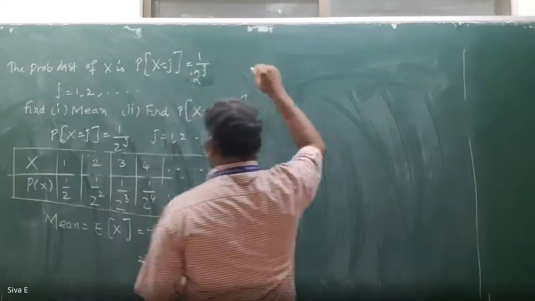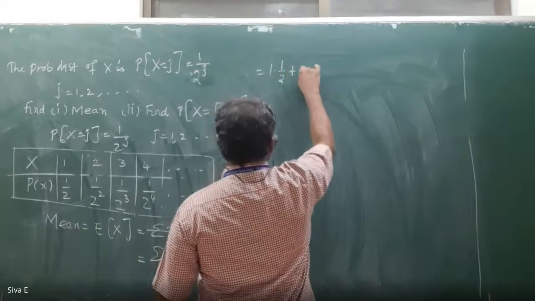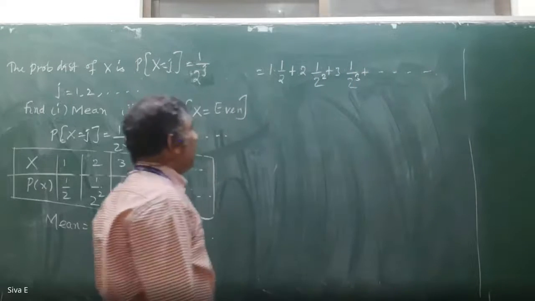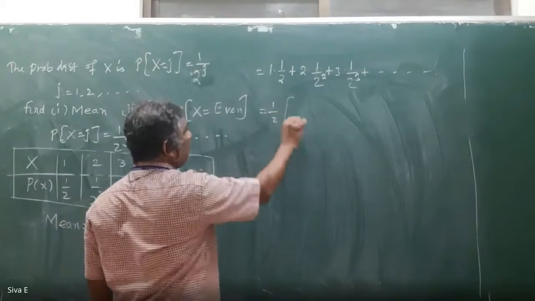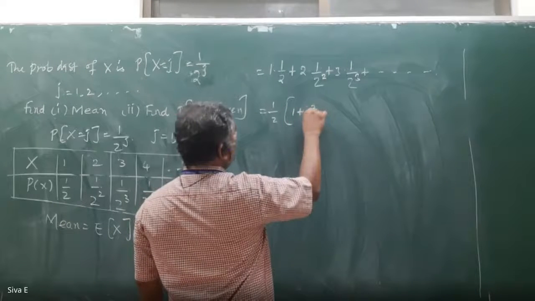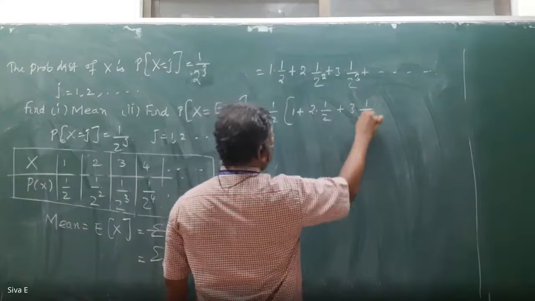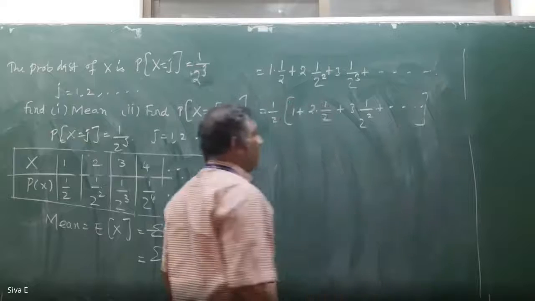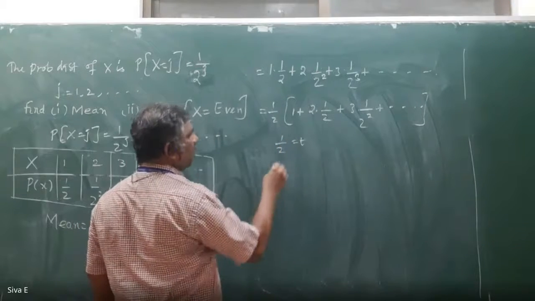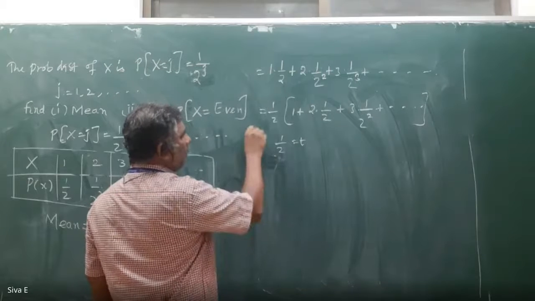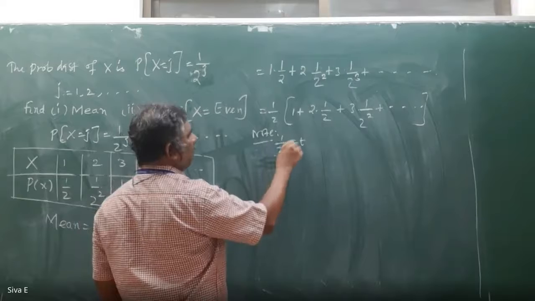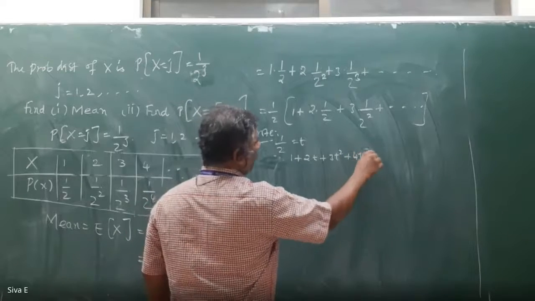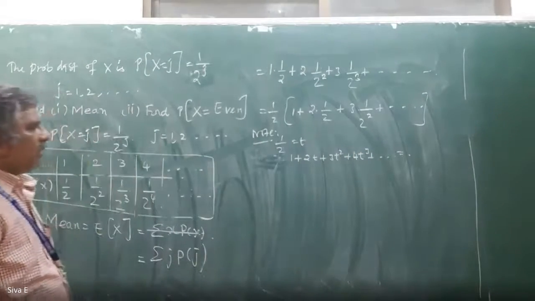Summation of j into p of j: the first value is 1 into 1 by 2 plus 2 into 1 by 2 square, plus 3 into 1 by 2 cube, etc. Taking 1 by 2 common: 1 plus 2 into 1 by 2 plus 3 into 1 by 2 square, plus etc. If you take 1 by 2 as t, this can be written as 1 plus 2t plus 3t square plus 4t cube, etc. You know this expansion? Anybody?